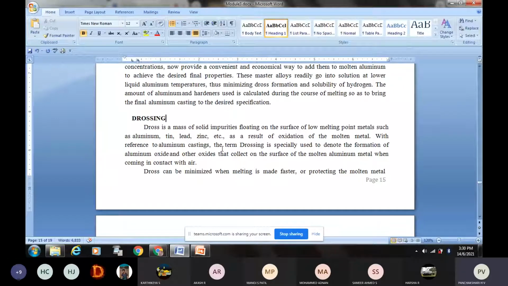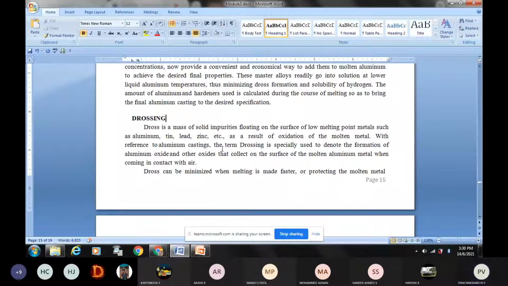In ferrous metal, we call that impurity slag, SLAG. Slag is nothing but the impurity which floats on the surface of liquid steel. That impurity can be removed, and then we pour the pure metal into the mold cavity. Here also we have to do the same thing. Dross is the impurity floating on the surface of the liquid metal. That is given here.